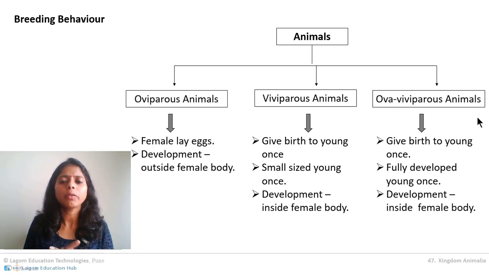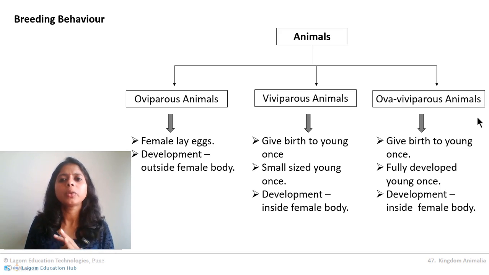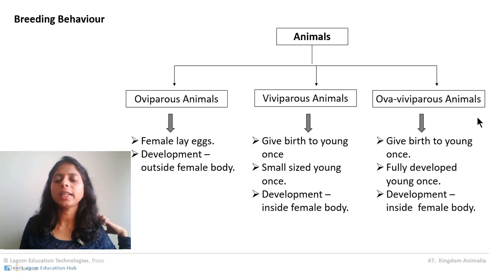So what we have studied here is reproduction and different terms involved in reproduction. Reproduction may be asexual or sexual. When we consider sexual reproduction, an organism may be unisexual or bisexual. A unisexual organism may show sexual dimorphism, dioecious animals, only a few of them show this. Then the next one is fertilization, that is the union of gametes.